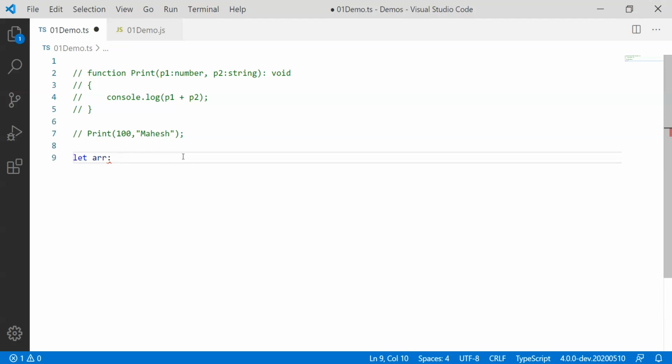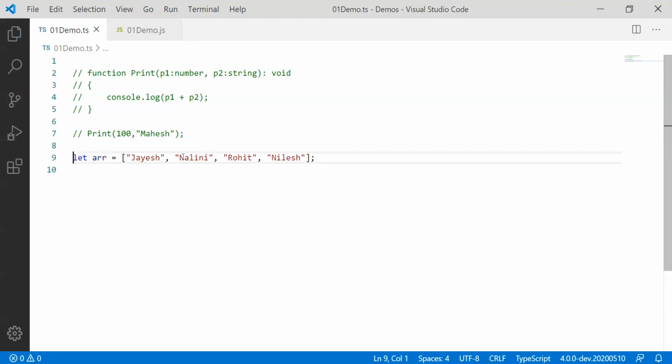So let array be, simply using inference here, some students' names. I'll put students' names such as Jayesh, then Rohit, and a few more.